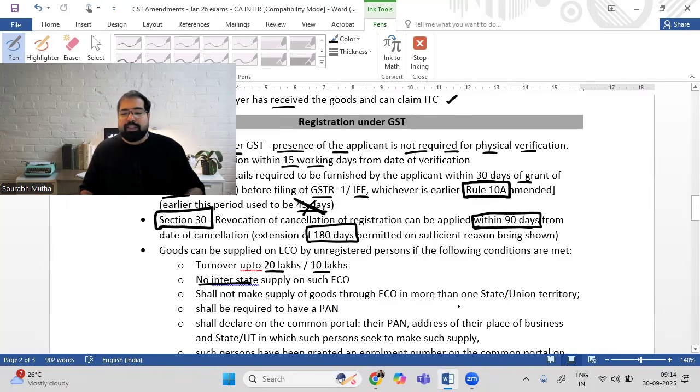Next, I will not supply this in more than one state or union territory. That means if I'm supplying in Karnataka, I will supply in Karnataka. Then I cannot go to Maharashtra, set up an office, then supply in Maharashtra. No, this is basically operations only in one state.